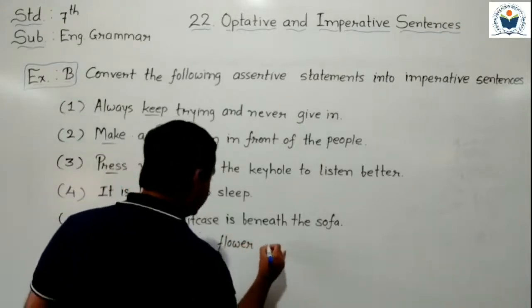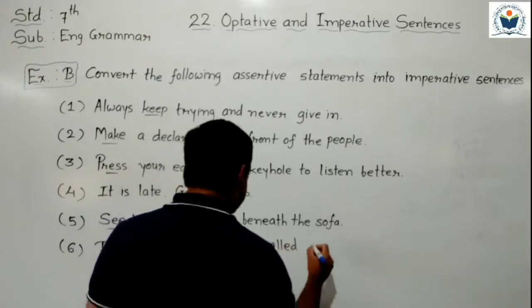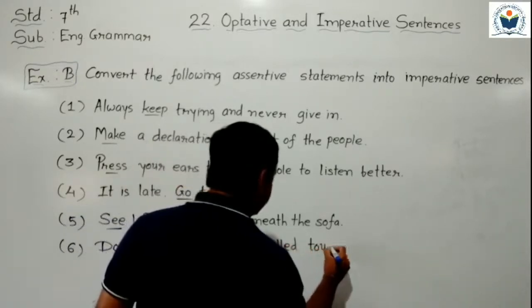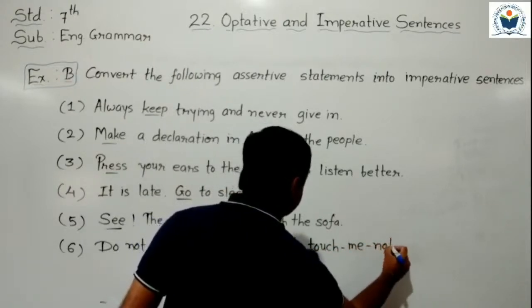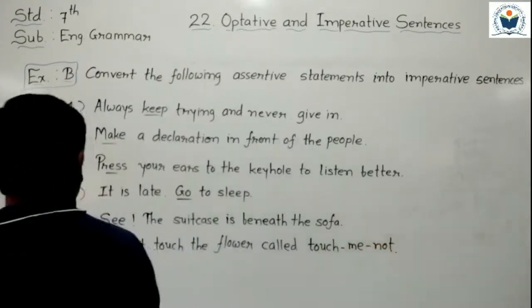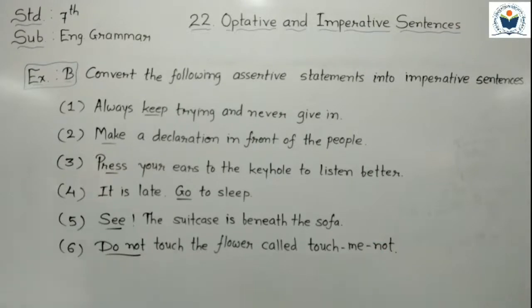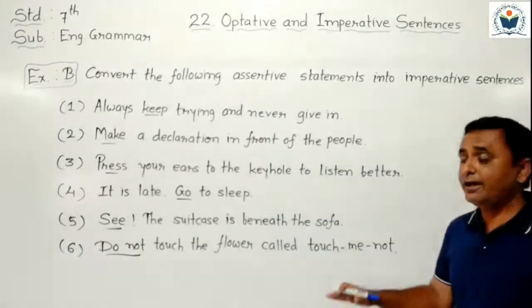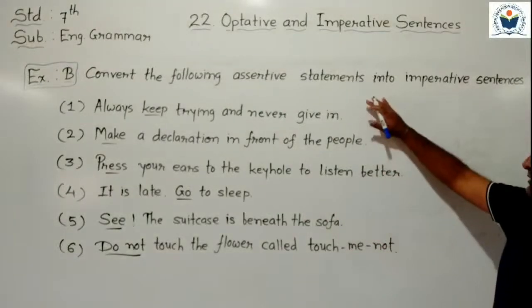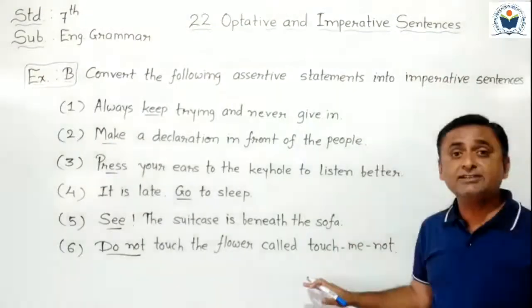The flower called touch-me-not. So students, here it converted into imperative. So it started with a verb. Do not touch the flower called touch-me-not. Understand, students? So we convert these statements into imperative sentences. Here we completed our 6 sentences.